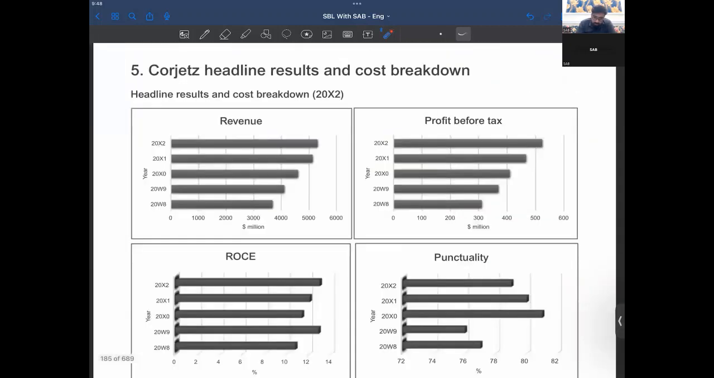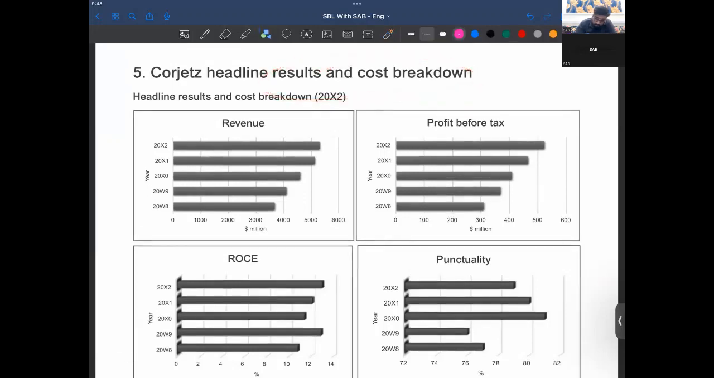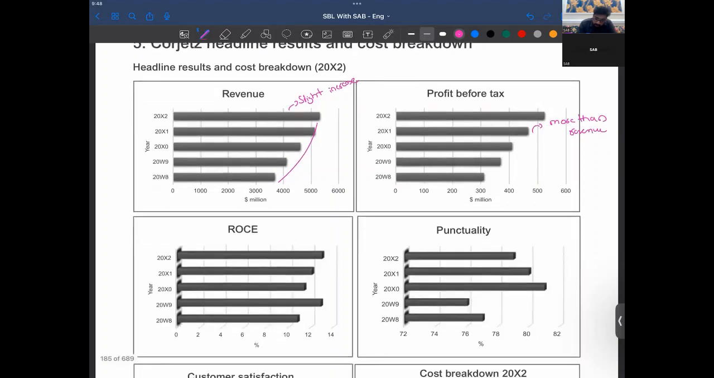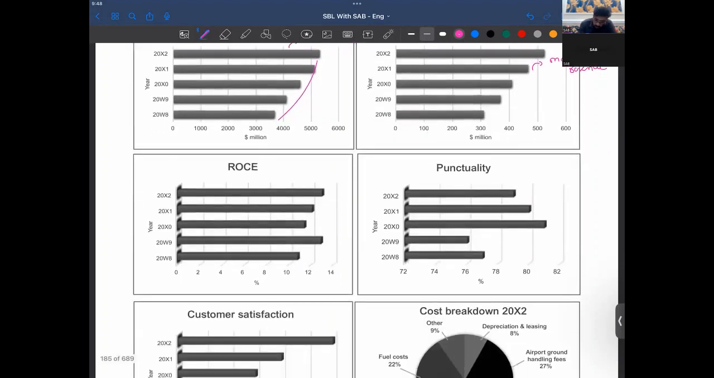Then results and cost breakdown. So you can see that the revenue has slightly increased from last year. So again, a performance analysis, huh? So they could combine performances here, right? But their PBD has increased more than the revenue here. And for ROCE, you could think of the reason why ROCE declined this year. Might be a serious capex being done, right?